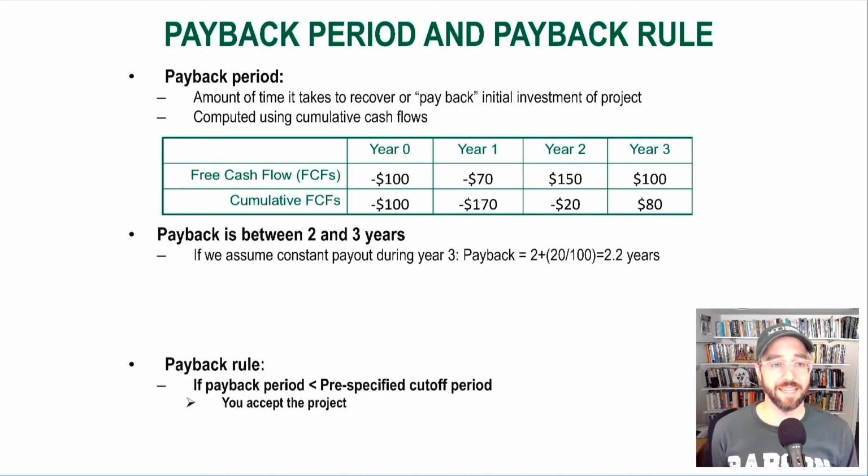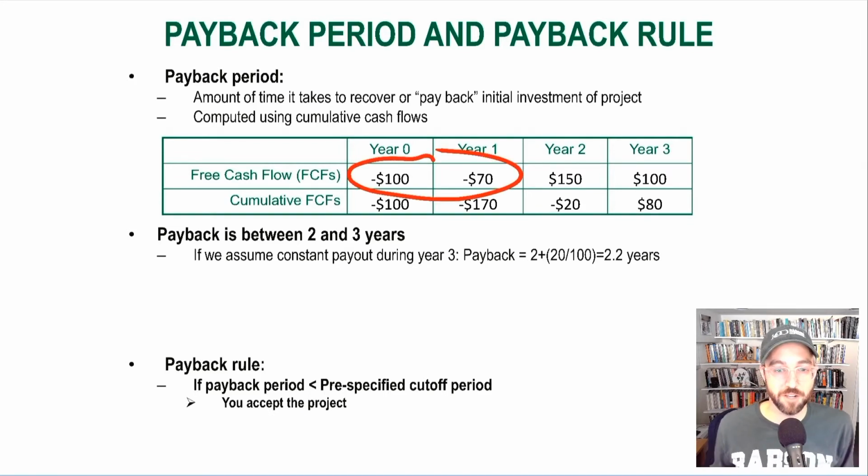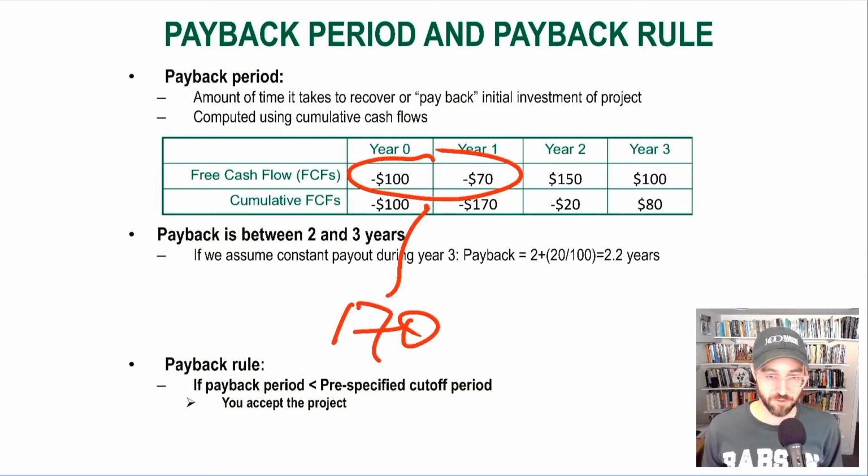So let's take a classic simple example. This is a 3-year project, but given that it requires an initial investment starting in year 0, we're going to see 4 years' worth of cash flows in year 0, 1, 2, and 3. And those cash flows involve negative cash flows in year 0 and year 1, totaling $170 million to get the project started, and then benefits that start to arrive in year 2 and continue into year 3 before the project is over. So the key math that we could even do mentally, although then we'll do it in Excel, is to recognize that the initial outlay involved in the project is $170 million, and that happens over the first 2 years. Year 0 and year 1.